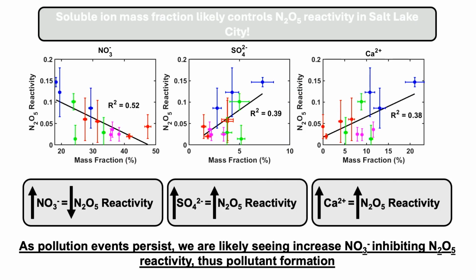So after pulling out all of that messy bar plot, we figured out about 3 chemicals that we think are driving these pollution events. The first one is this magical nitrate compound that we think is inhibiting reactivity. This is mainly ammonium nitrate. And then the second 2 compounds are commonly found in gypsum or calcium carbonate, which are both attached to mineral dust, which seem to be increasing our reactivity under clean periods.